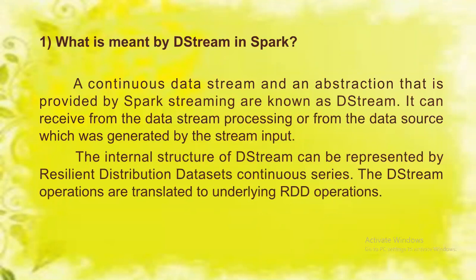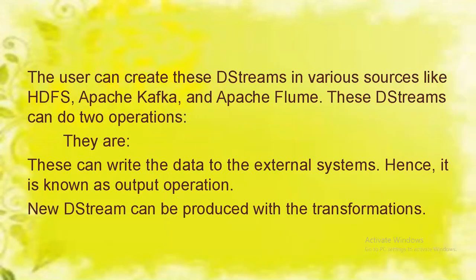These stream operations are translated to underlying RDD operations. The user can create these D-streams, that is RDDs, from various sources like HDFS, Apache Spark, Apache Kafka, and also Apache Flume. These D-streams can do two operations. These can write the data to external systems, hence it is known as an output operation. And a new D-stream can be produced with the existing transformations.